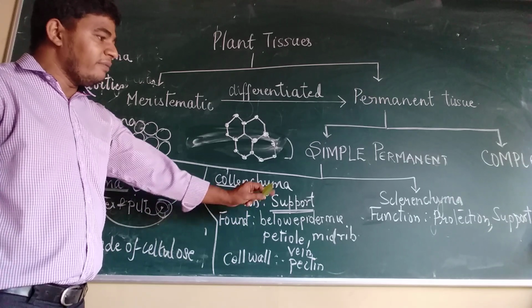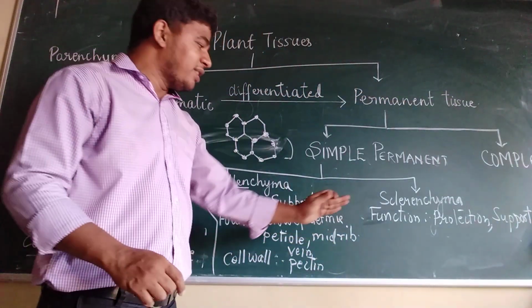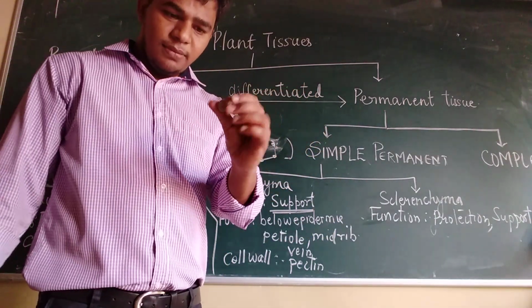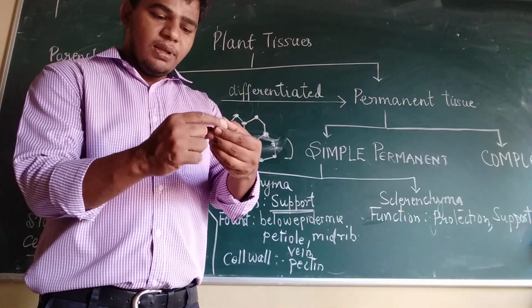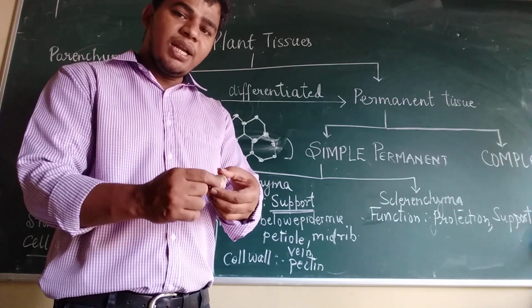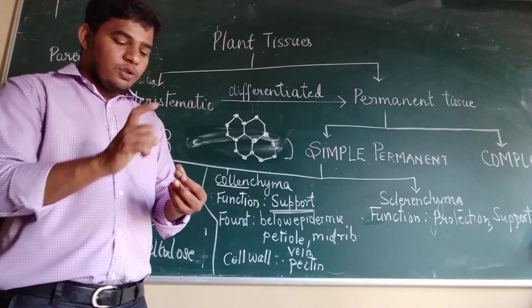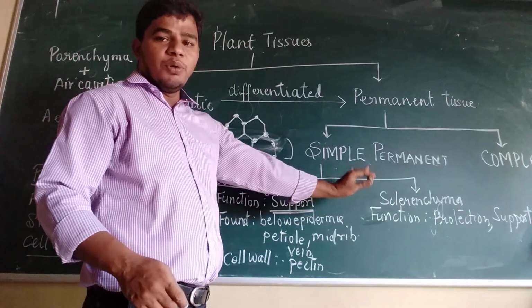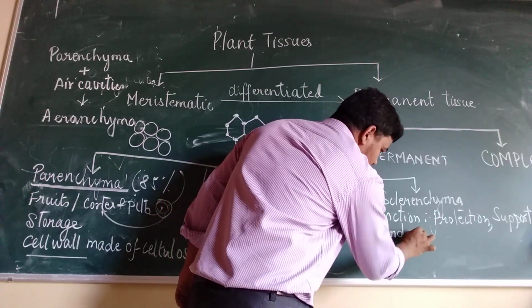Okay, so let's see where it is found. It is found in all the dead cells. Since it is dead cell, it is found in the seed coat. Now this is a cashew seed. Whatever coat you can see outside is sclerenchyma, and inside there is the kernel, which is made up of living cells. From those living cells you get the plant. The plumule and the radicle will arise from inside. So this outer coating of the cashew or any seed is where you can find sclerenchyma cells. So it is found in seeds.